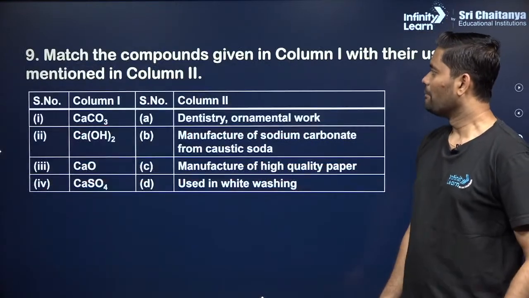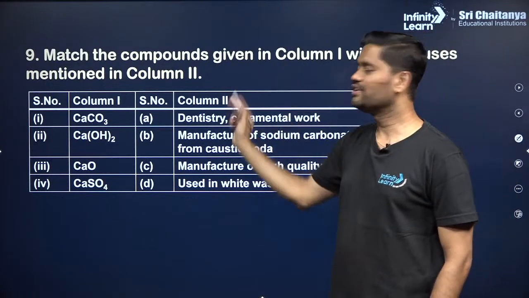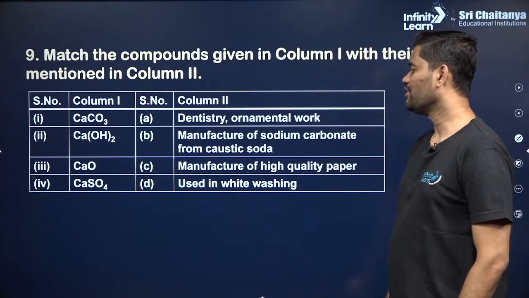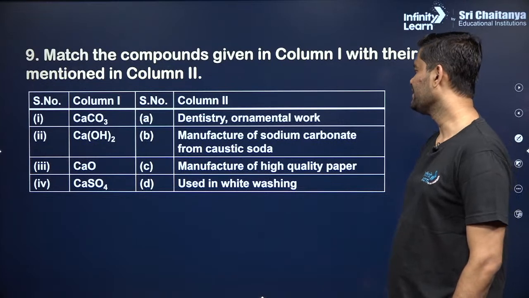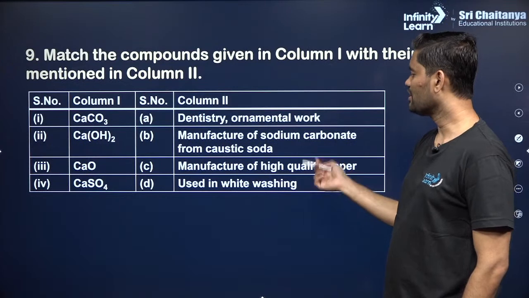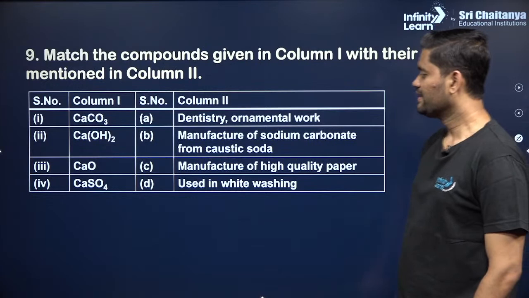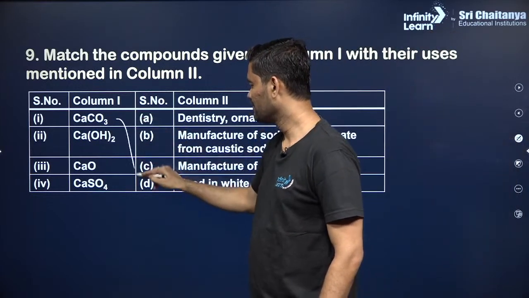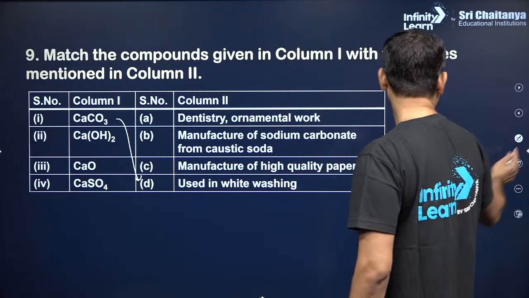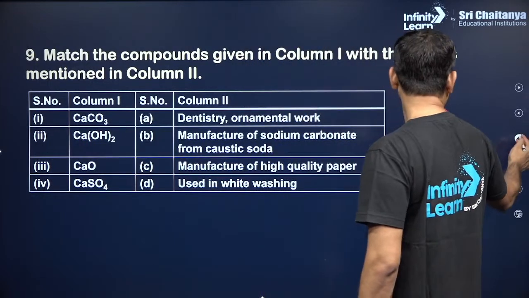Next, match the following compounds in column 1 with their uses mentioned in column 2. So we have calcium carbonate, calcium hydroxide, calcium oxide and calcium sulfate, and their uses are dentistry, ornamental work, manufacturing of sodium carbonate and caustic soda, manufacturing of high quality paper, and used in whitewashing. Okay, first one, calcium carbonate, guys, the answer will be option manufacturing of quality paper, not option D. It is manufacturing of what? Quality paper, high quality paper.